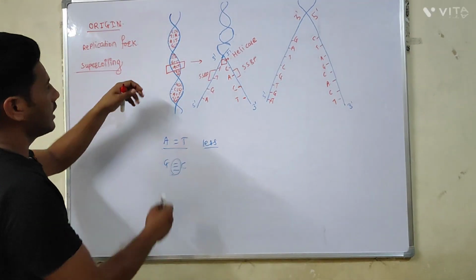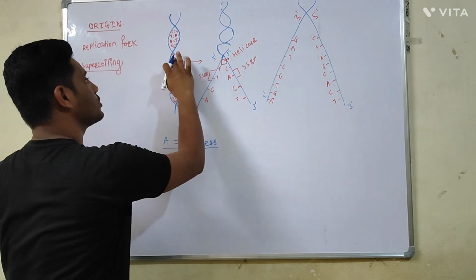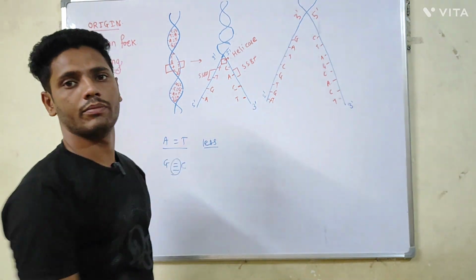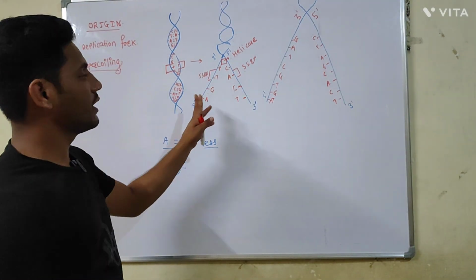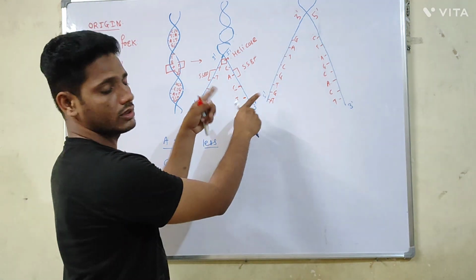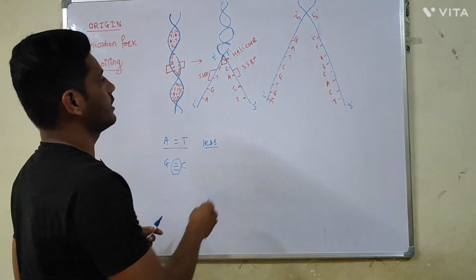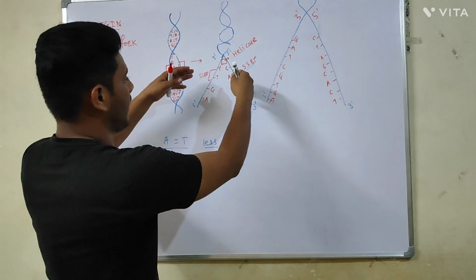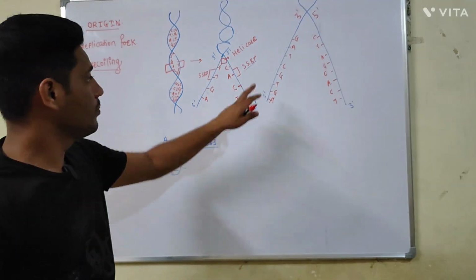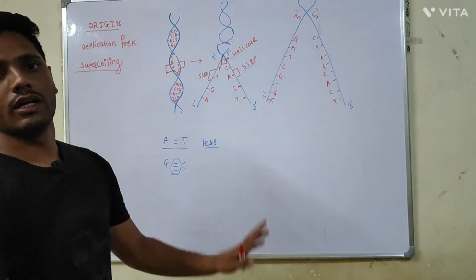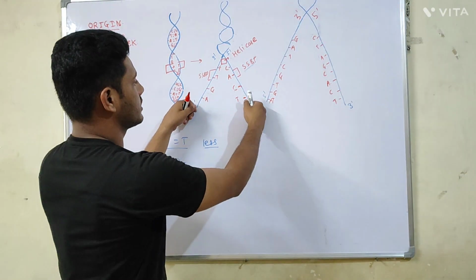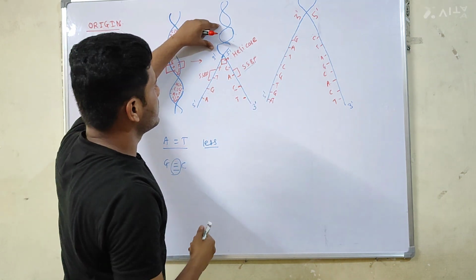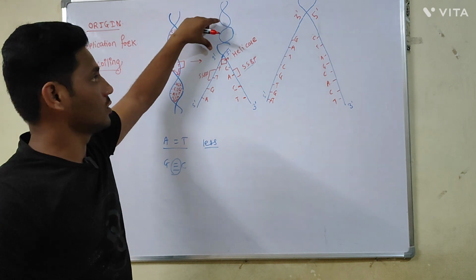Then DNA helicase breaks the hydrogen bond that is present between the two strands of the DNA, and the two strands of the DNA get separated. But because of polarity present between them, there are chances to recoil again. Then the enzyme single stranded DNA binding protein comes into play. It will attach to the two separated strands, and it will prevent the two strands of the DNA from further recoiling.